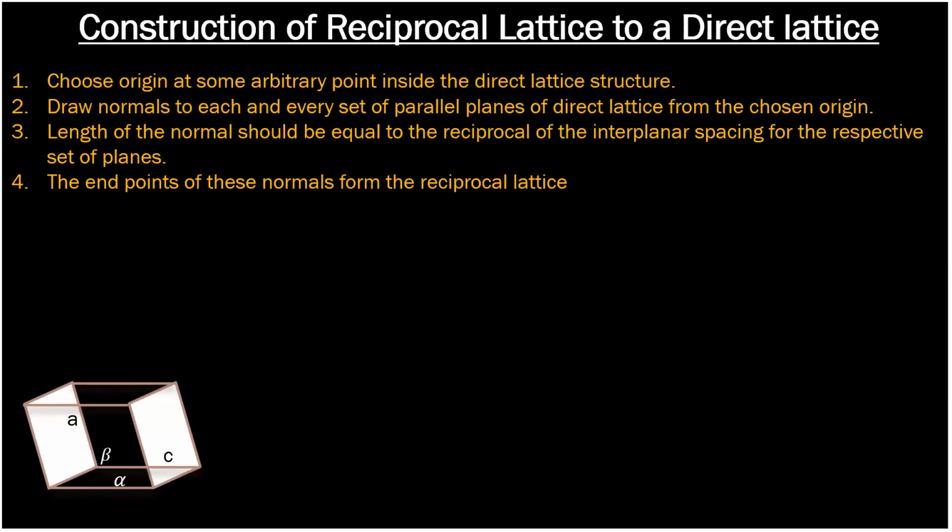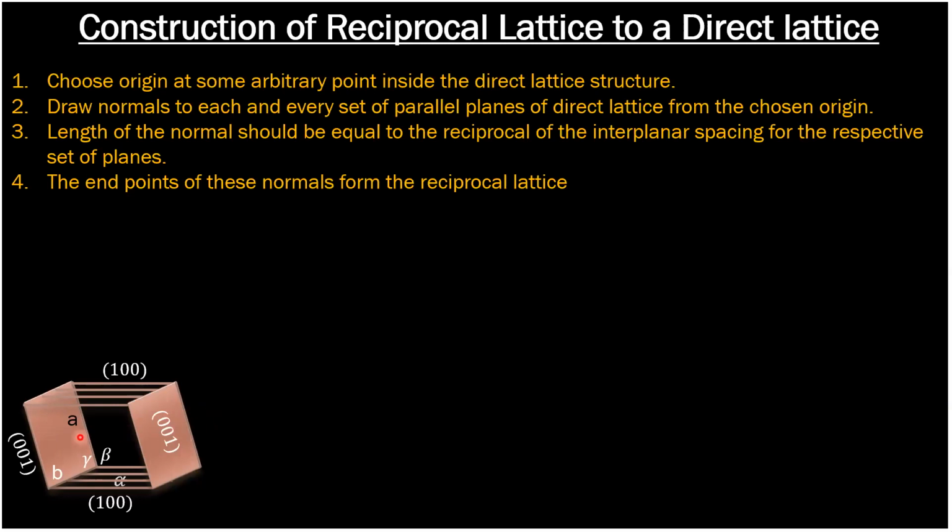If you see the definition of the reciprocal lattice, first you have to choose a set of parallel planes. These two are parallel planes having Miller indices 0, 0, 1. If you know about crystal planes, you must know that the Miller indices of parallel planes are the same. So if the Miller indices of this plane are 0, 0, 1, for this plane the Miller indices will also be 0, 0, 1.